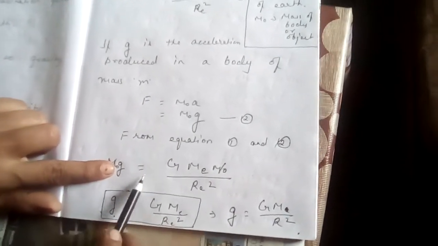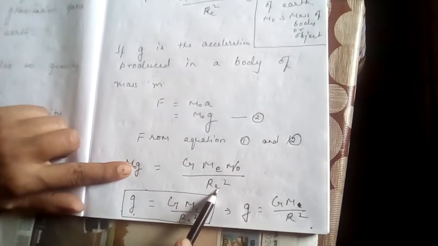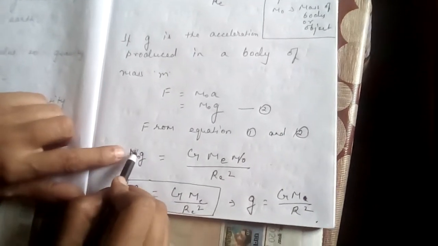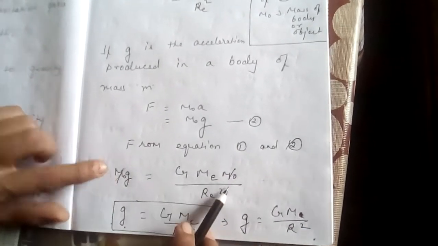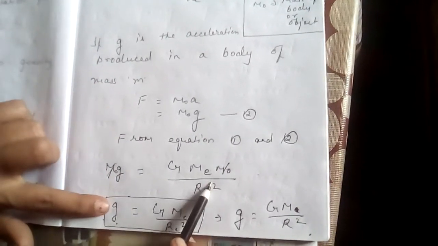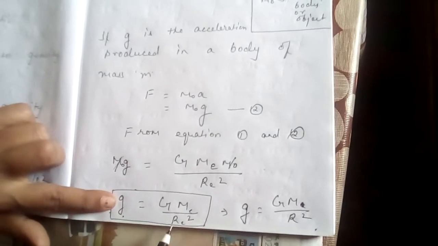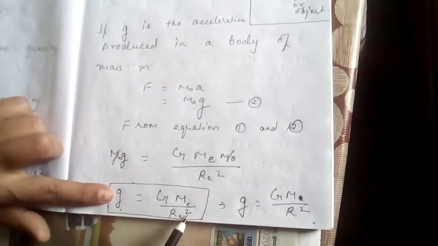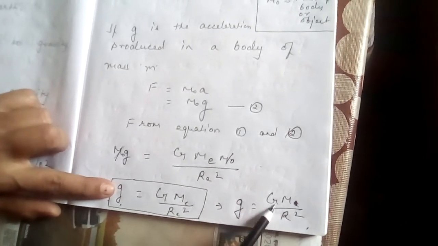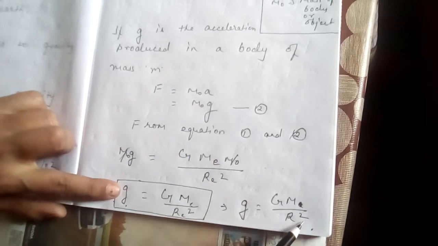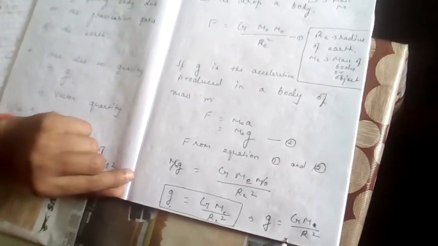M_O g is equal to G M_E M_O by R_E square. The mass of the object and the mass of the object are both the same because the same mass is falling on the earth. So what we have got? g is equal to G M_E, mass of the earth, by radius of the earth whole square. So the general formula is g is equal to G M by R square. So based on this we will do numericals.